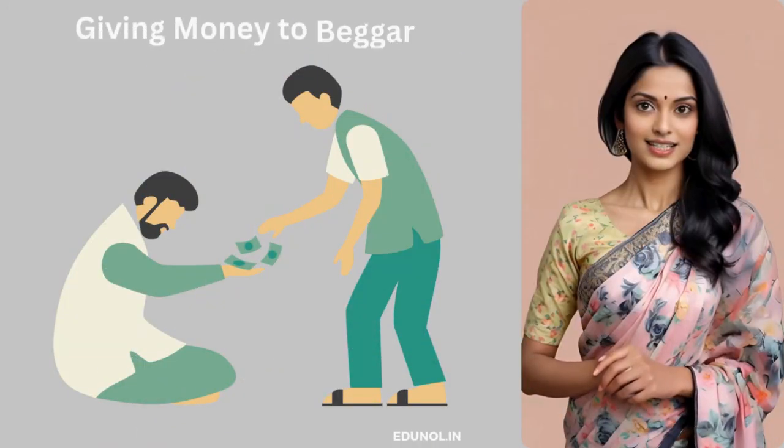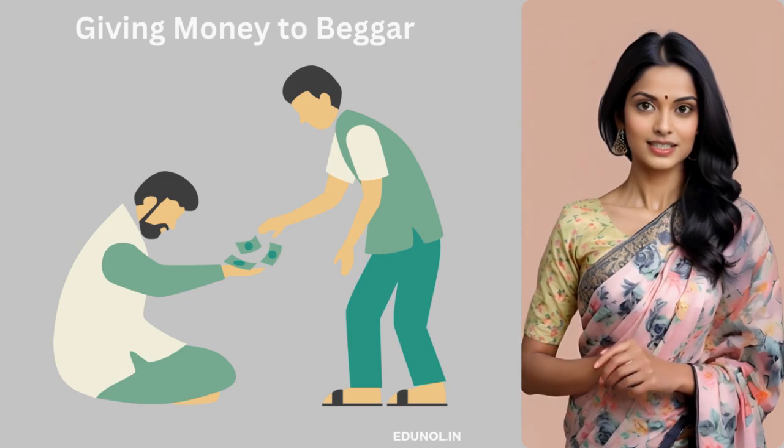Suppose you give money to a beggar. This is an income for the beggar. But since the beggar does not provide any goods or services to you in return for money, in economics, this is considered as transfer income. Such incomes are excluded from national income.